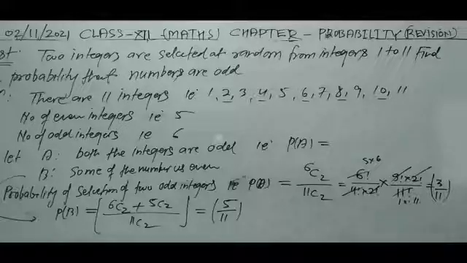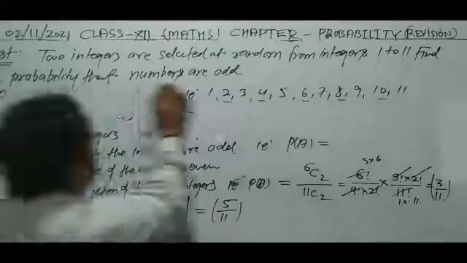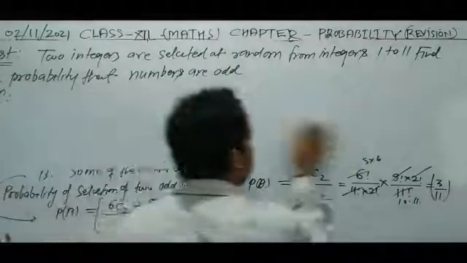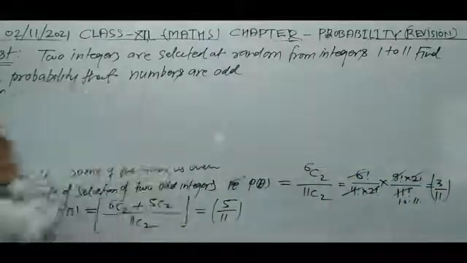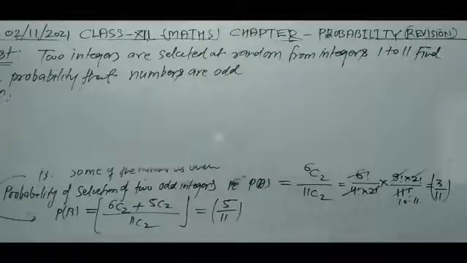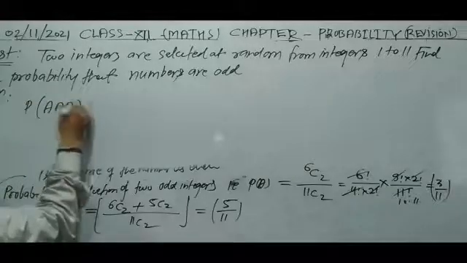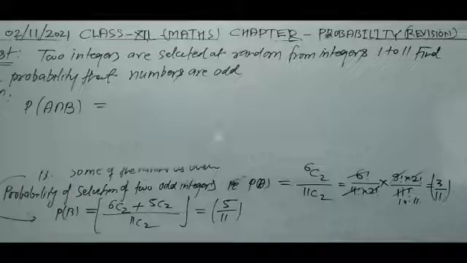Now I will come to the next step. The probability of A intersection B: both integers are odd and the sum is also even.